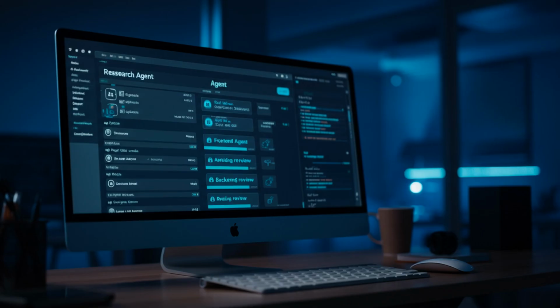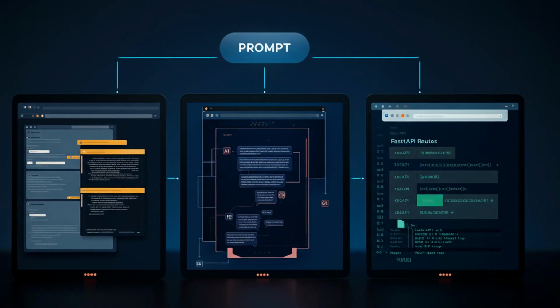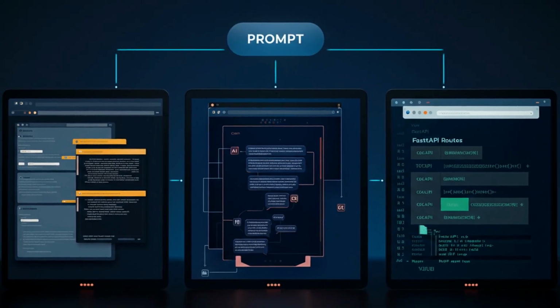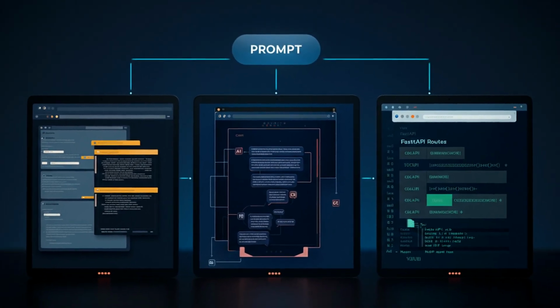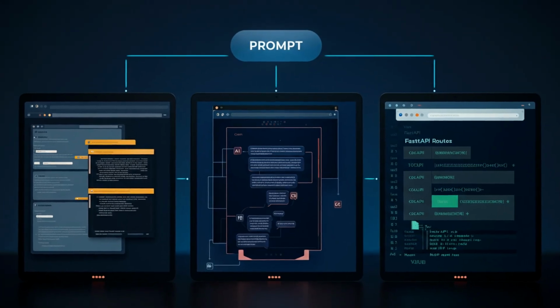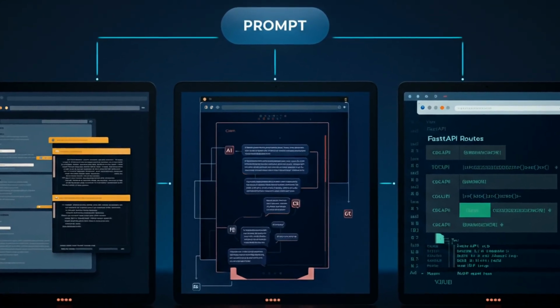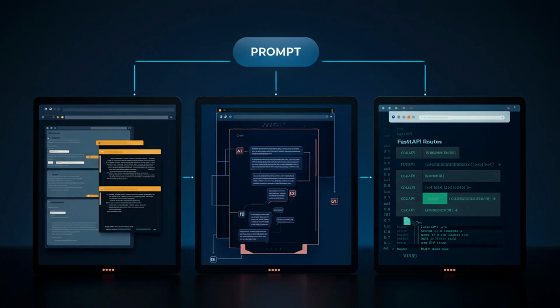In one demo, a single prompt fans out into 3 specialized agents running in parallel. A research agent digs through Google's agent SDK docs, a front-end agent mocks up the chat UI, and a back-end agent wires a Python FastAPI service with a health check. You can drop into any agent at any time, see its plan, its file structure, and even the commands it is issuing in the terminal. Multi-part tasks that used to unfold over hours of back and forth now compress into a single review loop. In a moment, we will look at how Antigravity stops you from ever having to start over again.